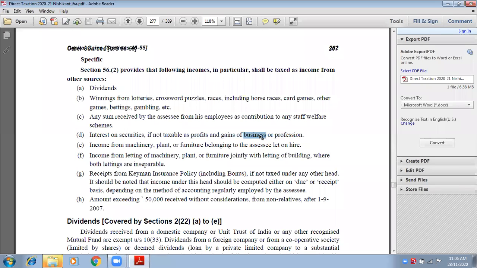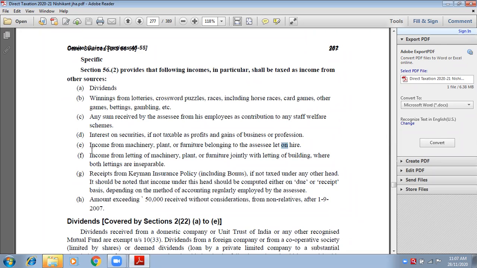But nobody's business is just investing money in debentures, okay? So that is not your business, so it will become your income from other sources. Anyways, always remember interest and dividends are income from other sources. Income from machinery, plant, furniture belonging to SSC let on hire.